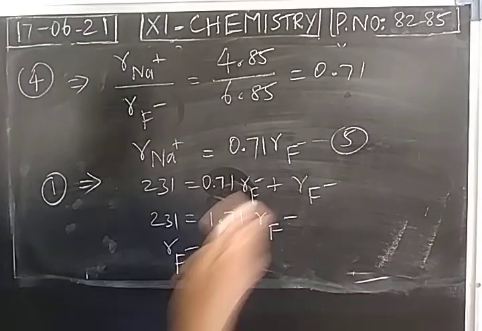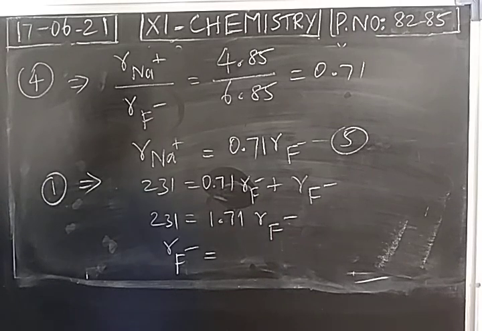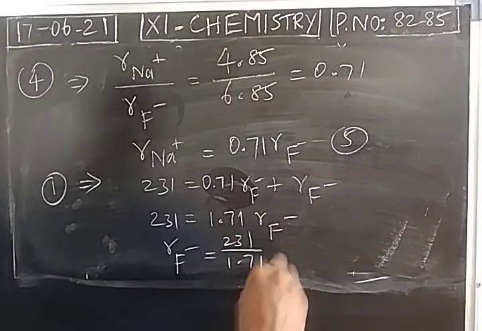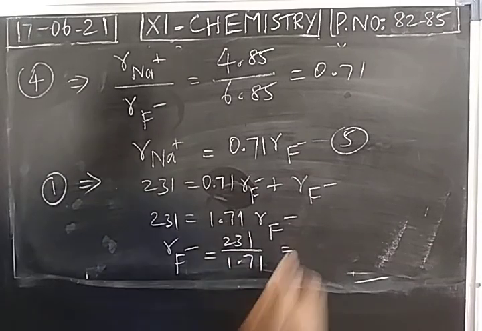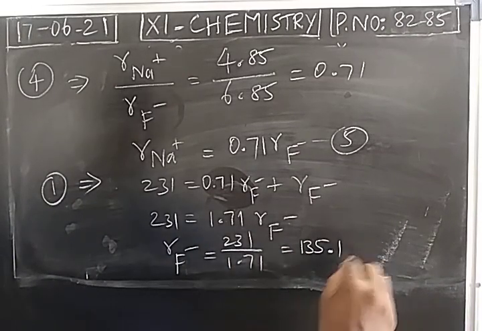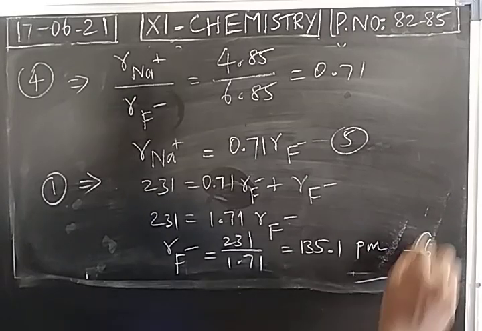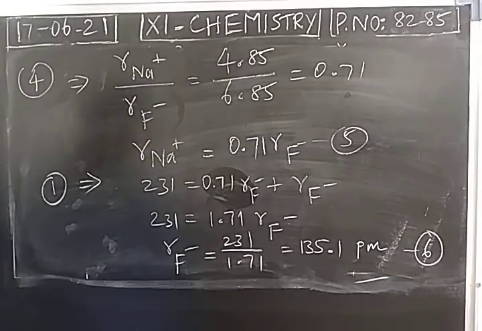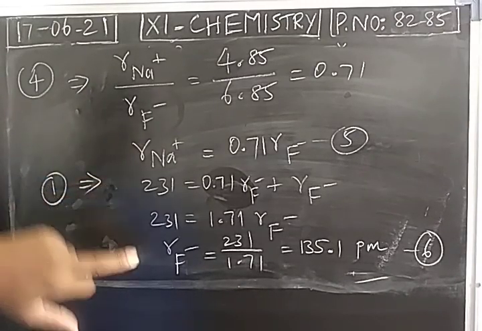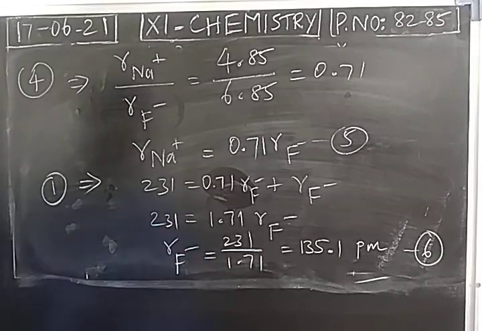So we need the value of radius of anion, 231 divided by 1.71. So the answer is 135.1 picometer. I take it as equation 6. So from the equations of Pauling's method, we have calculated the radius of anion. Next, we have to find the radius of cation.